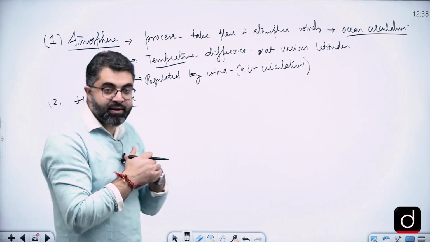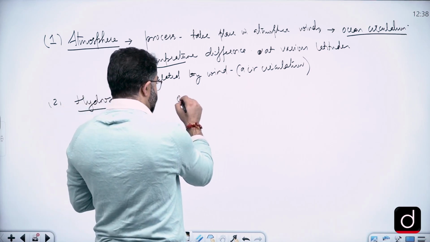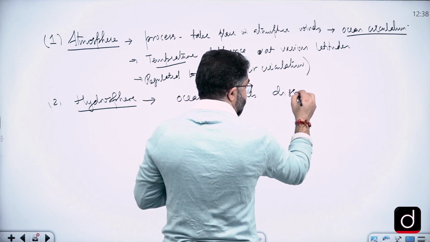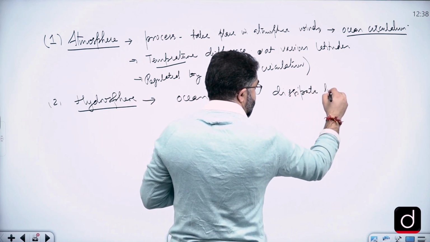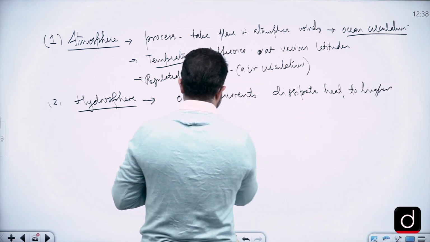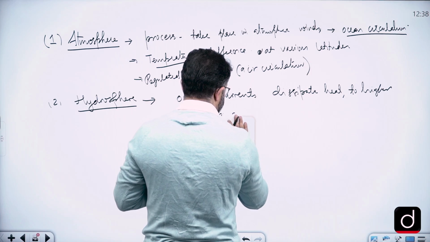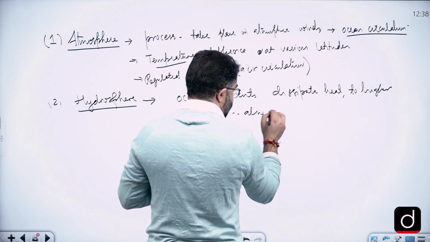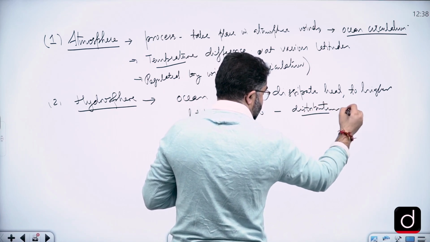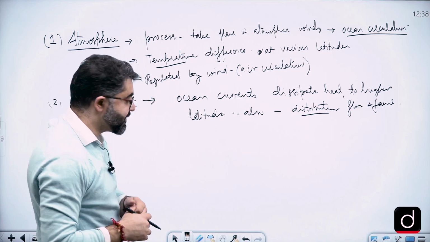The oceanic currents dissipate heat to higher latitudes and also play a role in the distribution of flora and fauna, so they play an important role in the biosphere too.